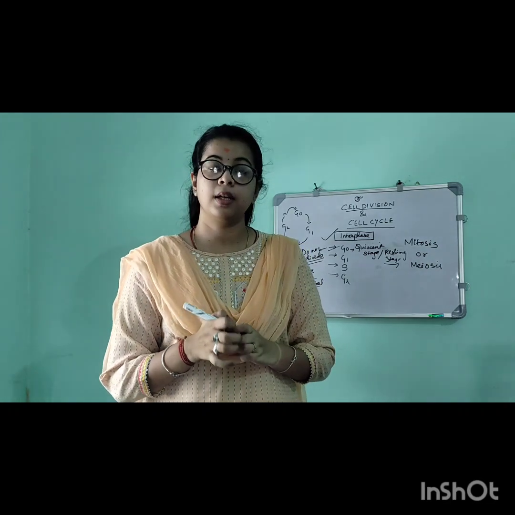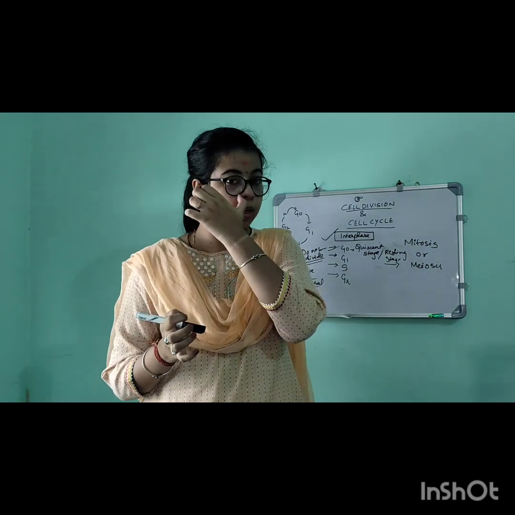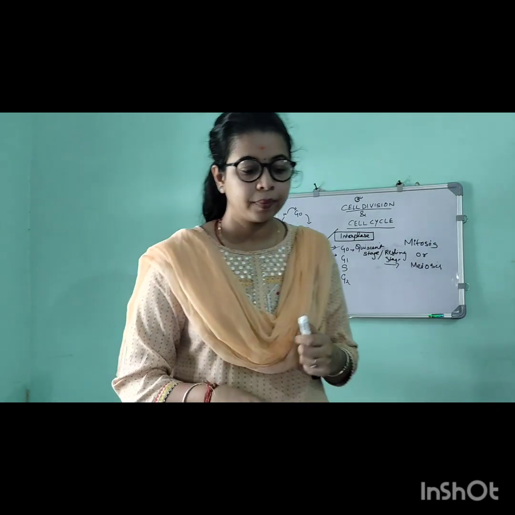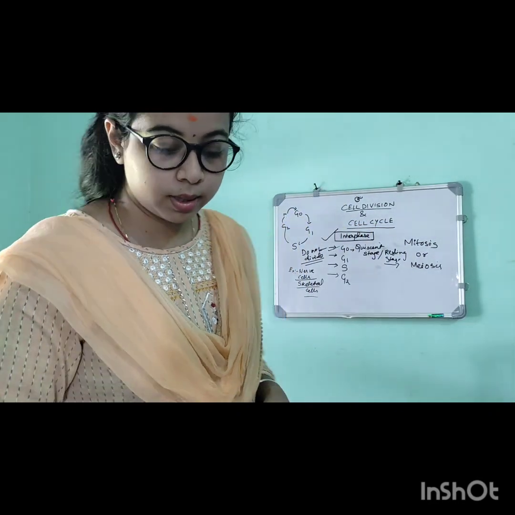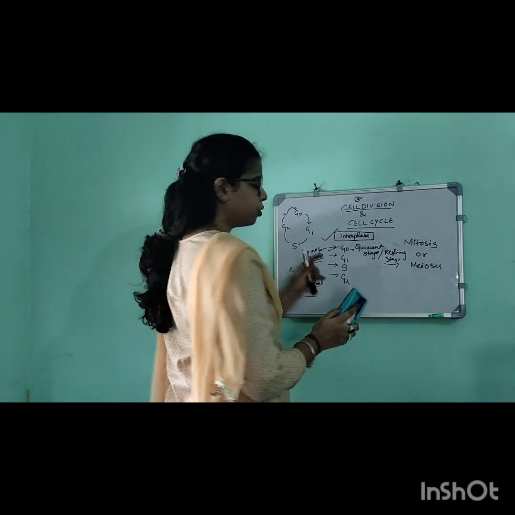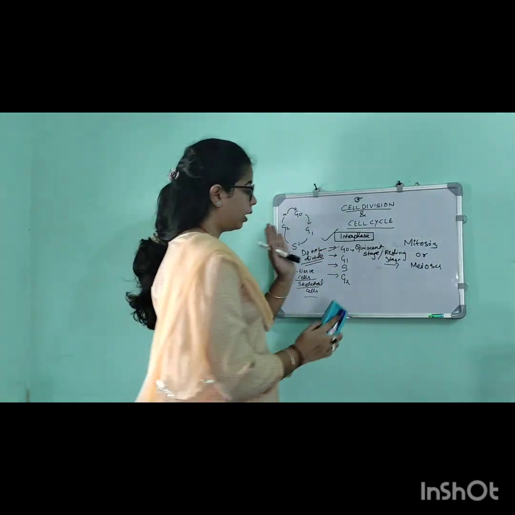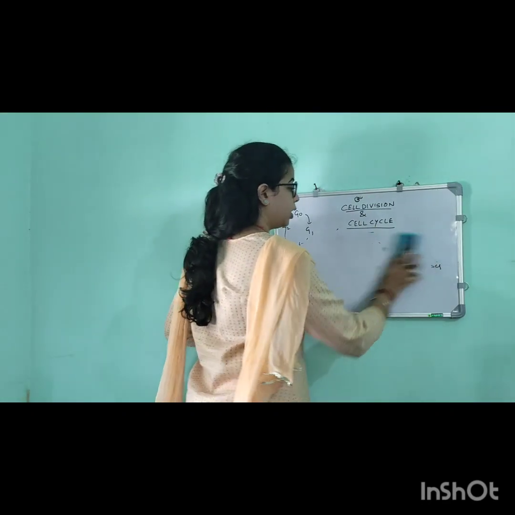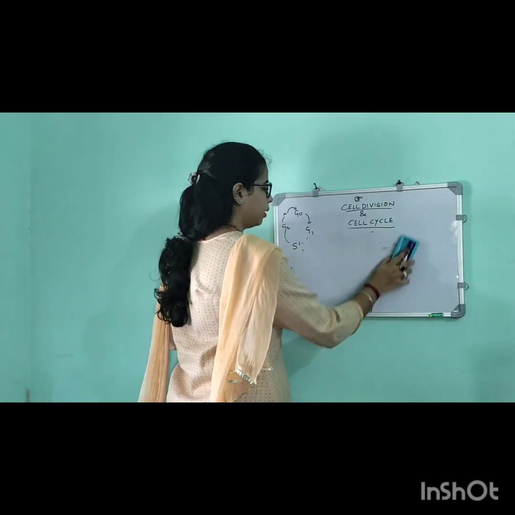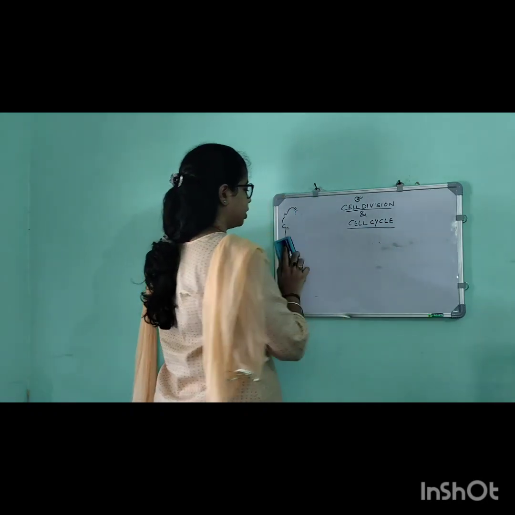This is the example for the G0 stage. This much is enough. Now we will discuss the G1 stage.